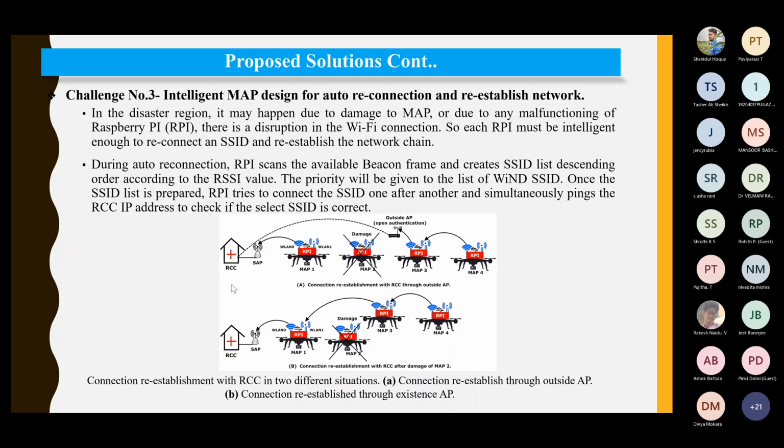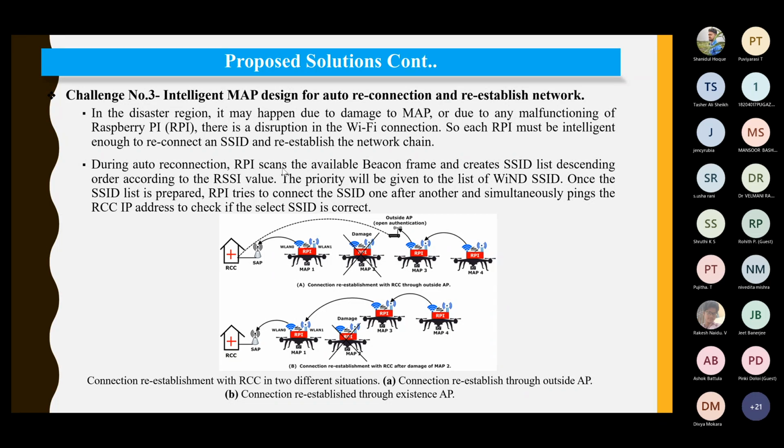The second point was called the auto reconnection problem. What we try to do is, if any node is damaged, we try to keep our MAPs in the same network by reorienting themselves in such a manner that they get the coverage of the other nodes which are available in the vicinity, right? So they should not fall into an outage.